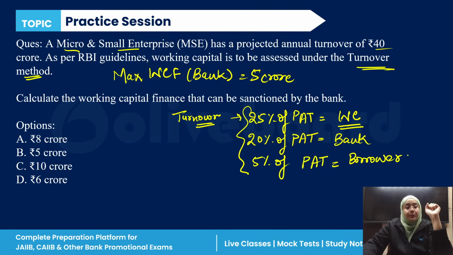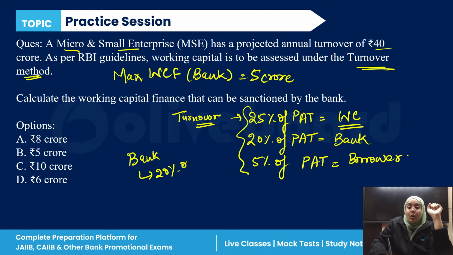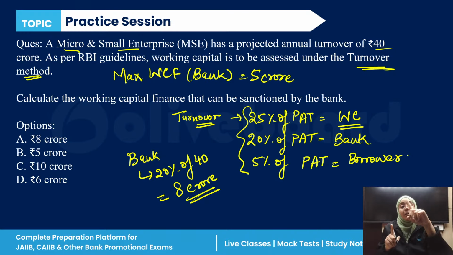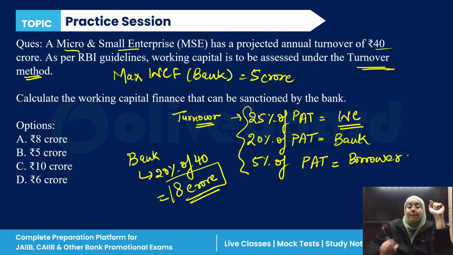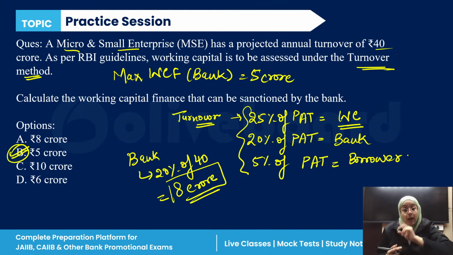So, PAT is 40. The bank finance is 20% of 40 crore. It is 8 crore, right? So from the turnover method, it is coming 8 crore. But because you are a micro and small enterprise, the maximum limit that is sanctioned by the bank as working capital finance is 5 crore, not more than that. So the correct answer is 5 crore. According to the turnover method, it is coming 8 crore, but the limit is only 5 crore, not more than that.